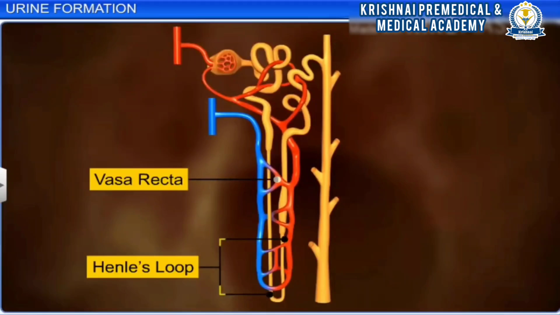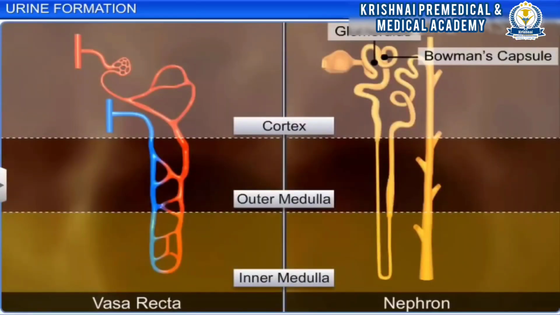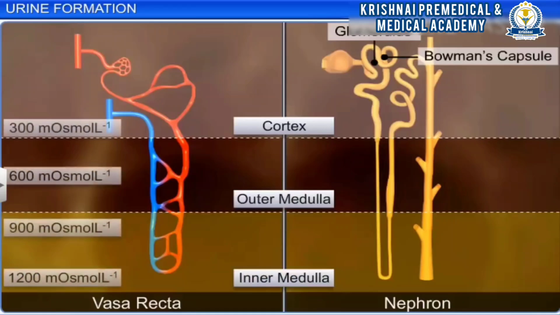Henle's loop and vasa recta are the parts of the kidney that help concentrate urine. A countercurrent is created in both these parts. This is because the direction of flow of filtrate in the two limbs of Henle's loop and the flow of blood in the two limbs of vasa recta are opposite. The countercurrent, along with the proximity of Henle's loop to the vasa recta, maintains and increases the osmolarity in the inner medullary interstitium.